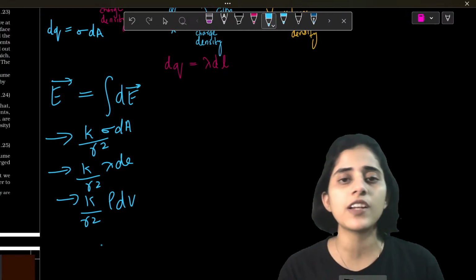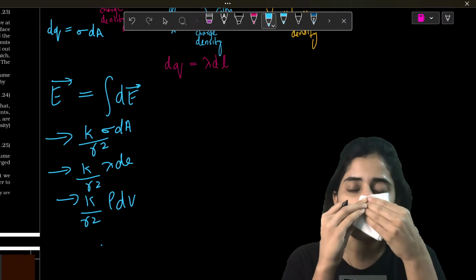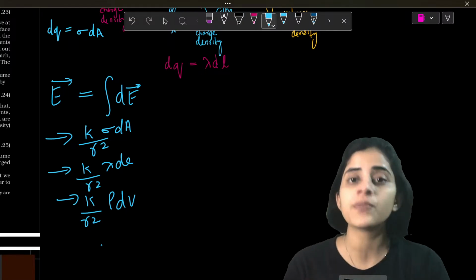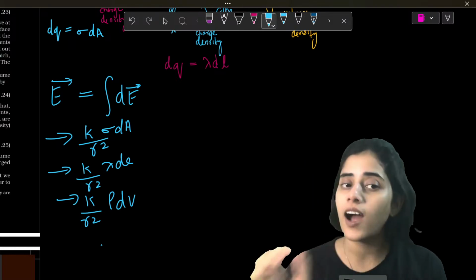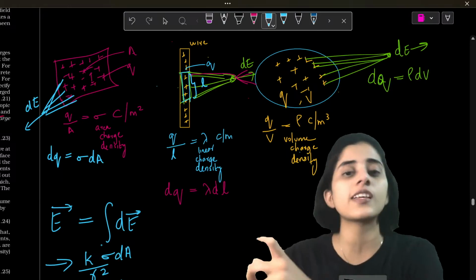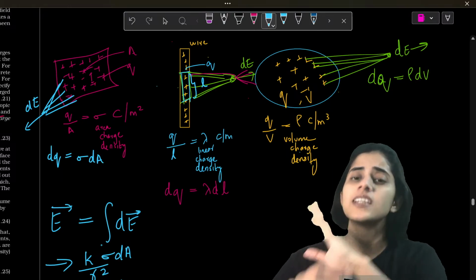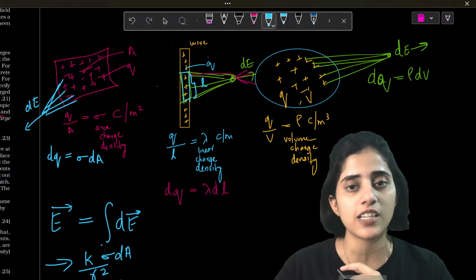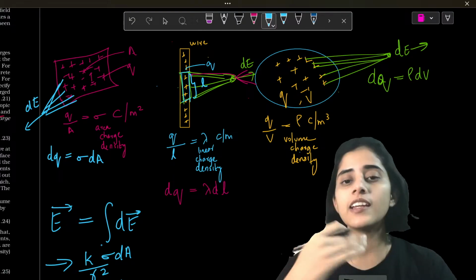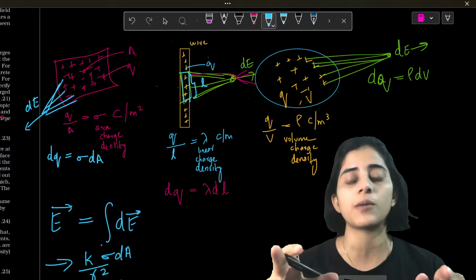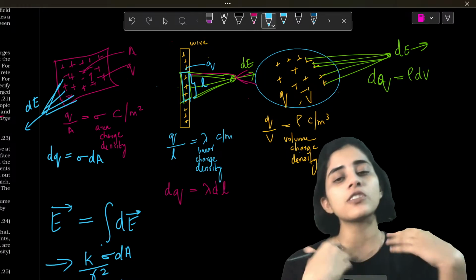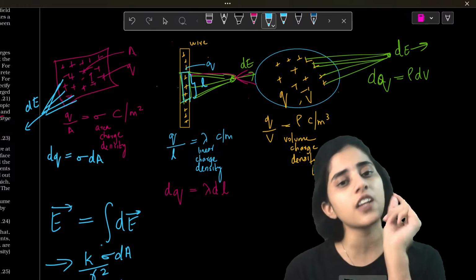What is the general formula for electric field? We learned that last class. It is 1 by 4 pi epsilon naught, which is k q by r square. What is q? Q will change. So in all of these three cases, q is different because it is a continuous distribution of charges. When do we take q as q only? When it is a point charge. If you look at my previous lectures on the same chapter, you will see that everywhere I've just taken q, because in all those cases I am just considering a point charge.